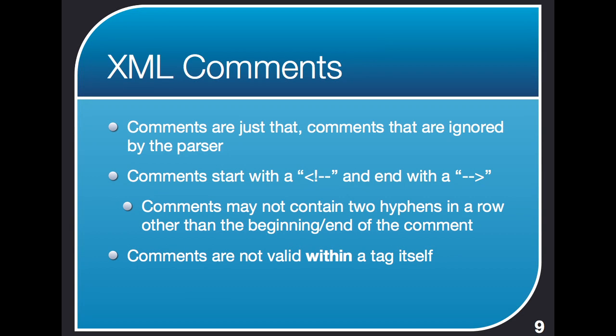In addition to having tags and having information inside those tags, XML can also have comments. And comments are just that. They're ignored by the parser, being the computer code that's going to read and understand the XML. You can tell a comment because it starts with an angle bracket, exclamation point, dash, dash, and then it has the actual body of the comment, and then it ends with a dash, dash, closing angle bracket. It's kind of an oddball thing, and that's just the way XML is.